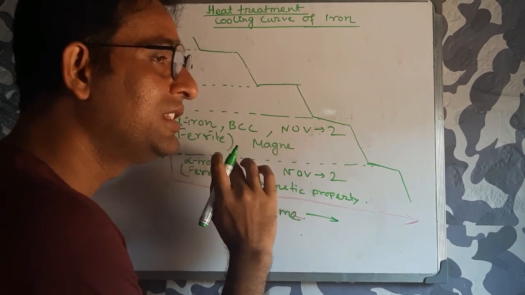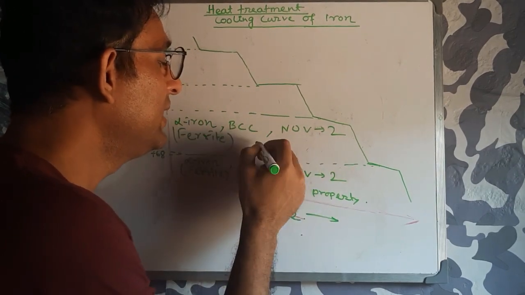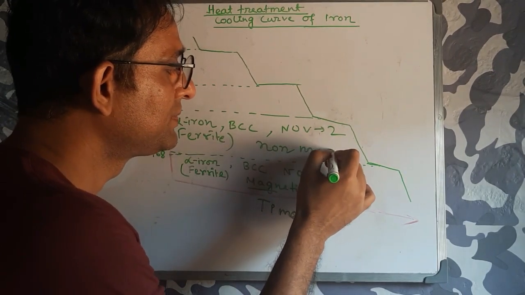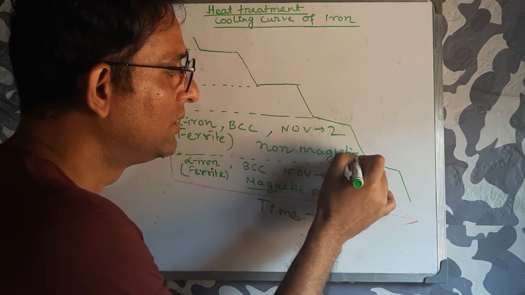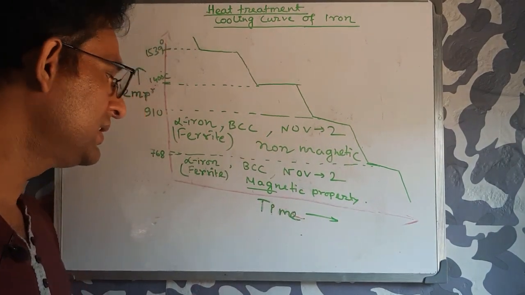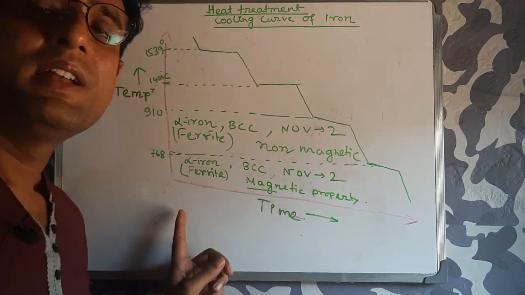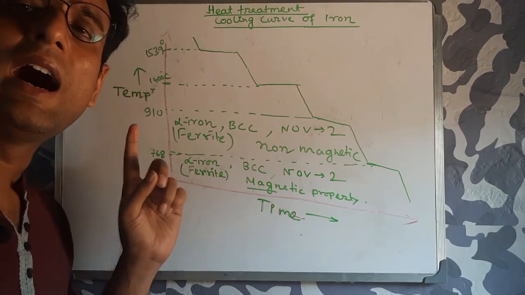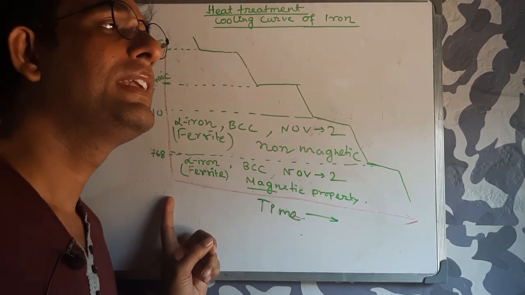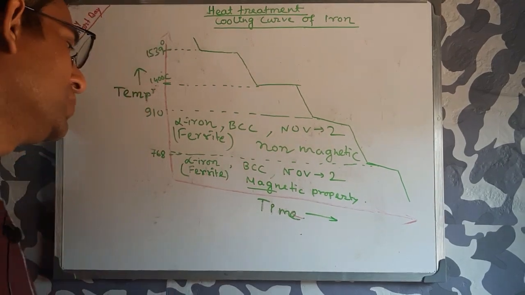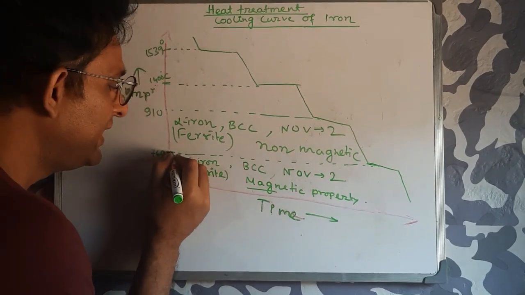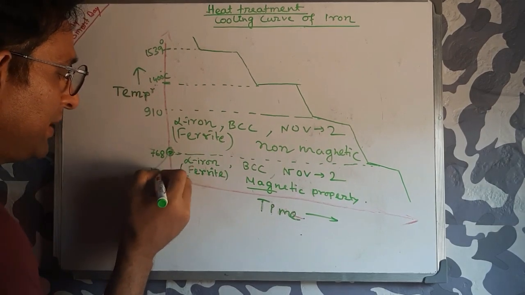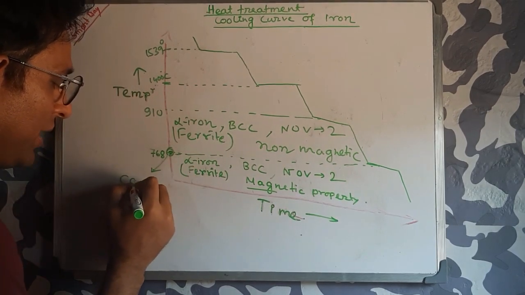The magnetic property changes, that means it is non-magnetic. At 768 degrees centigrade, iron loses its magnetic property. So this 768 degree centigrade temperature is very important, and this temperature is called the Curie point.